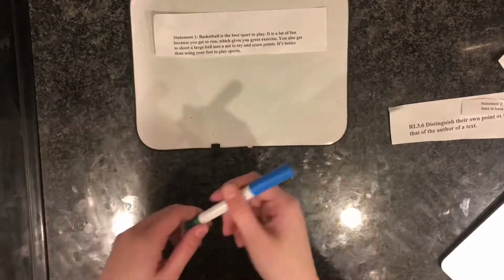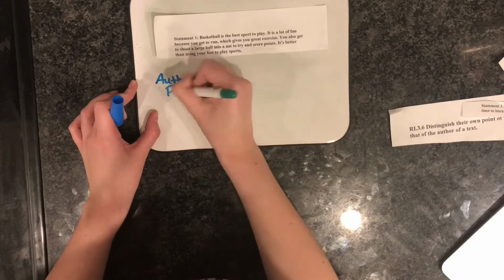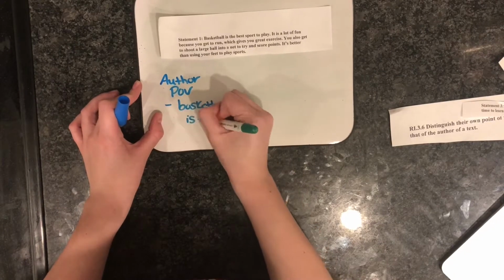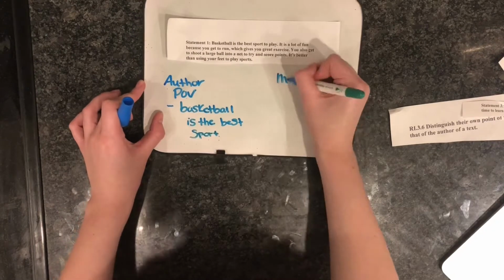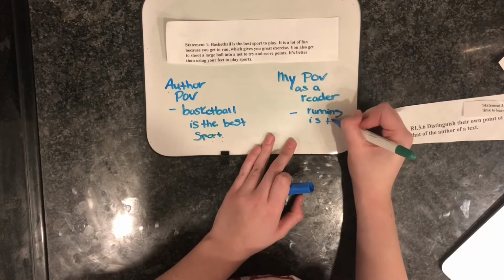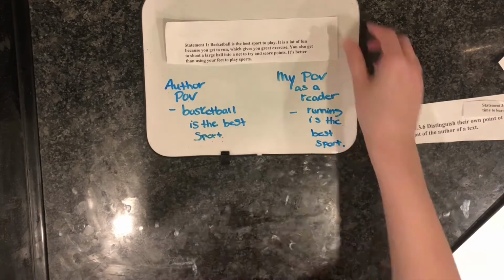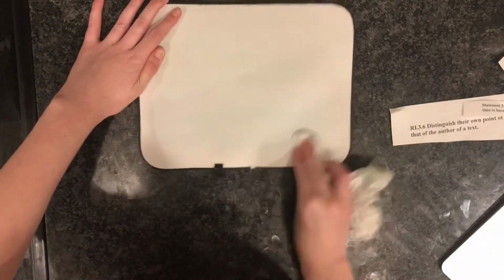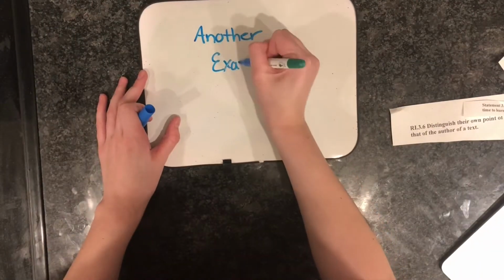When you look at this statement, the author says basketball is the best sport. So the author's point of view is that basketball is the best sport. But when I read that, I disagreed with the author. My point of view as a reader is that running is the best sport. Let's look at another example.